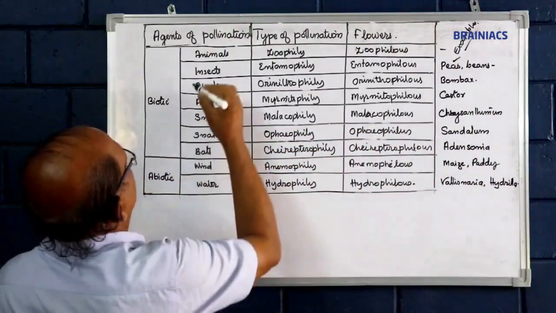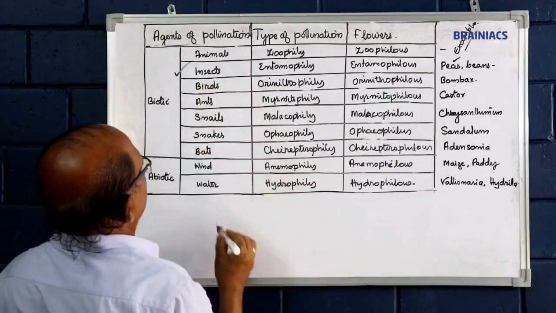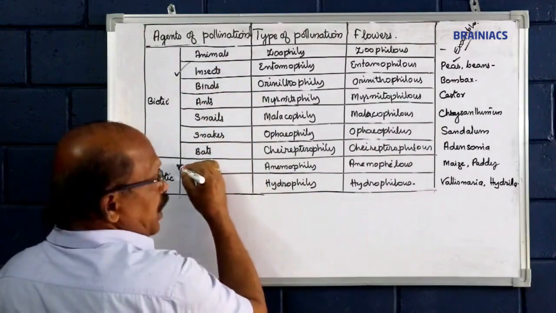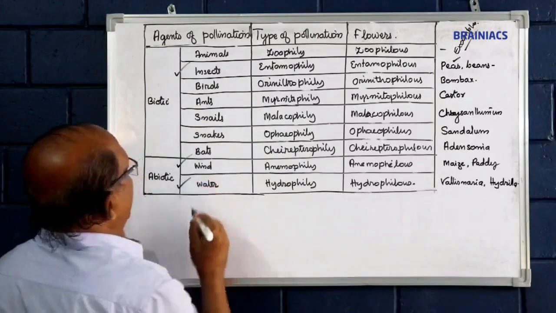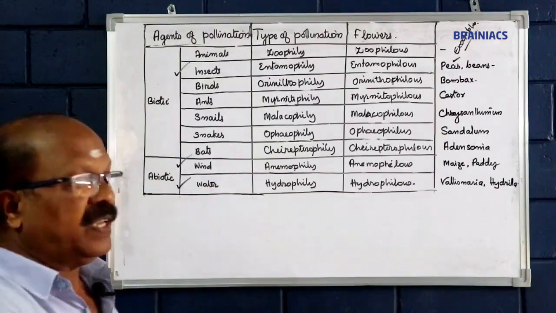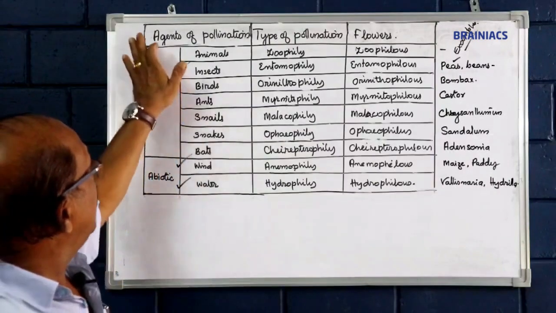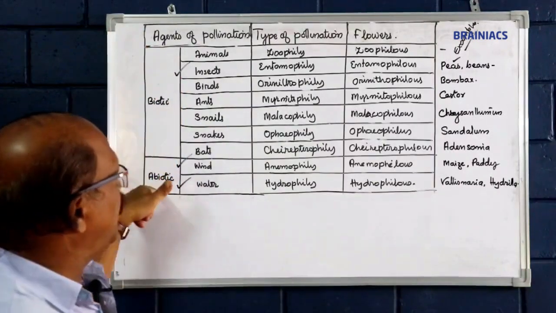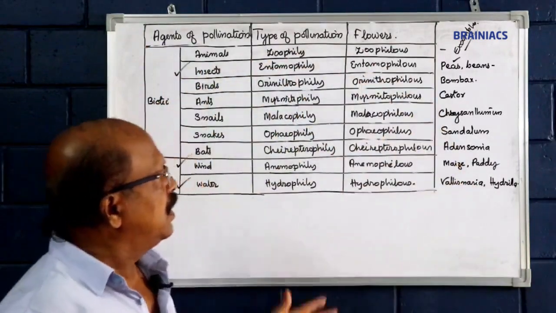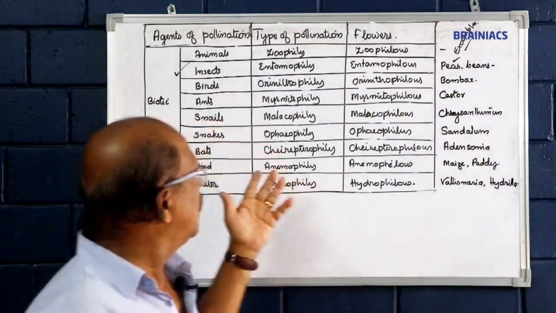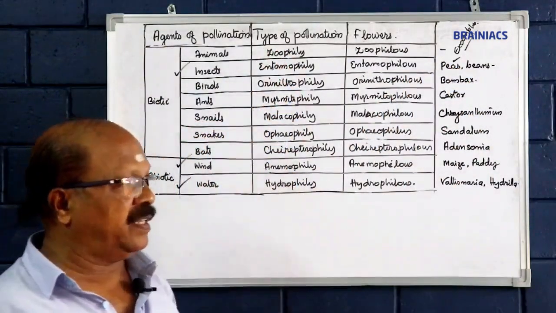Among them, insect pollination, wind pollination, and water pollination are all very important. See, agents of pollination, biotic and abiotic, and the examples through which the agents do pollination.